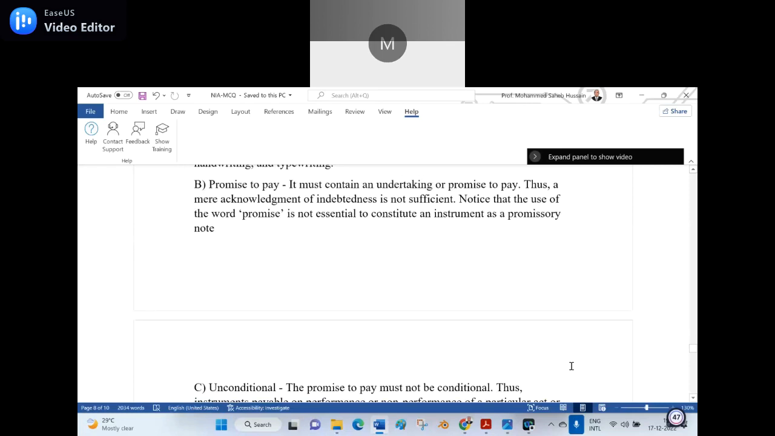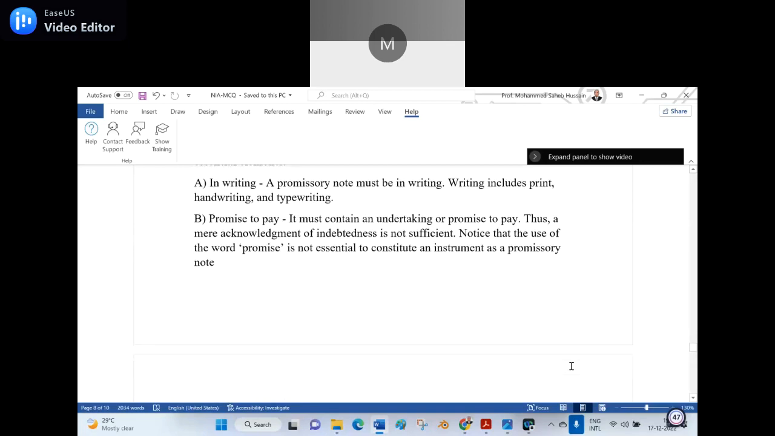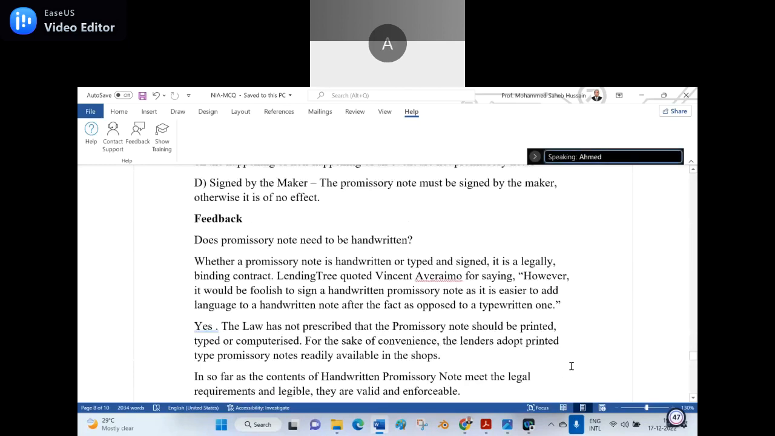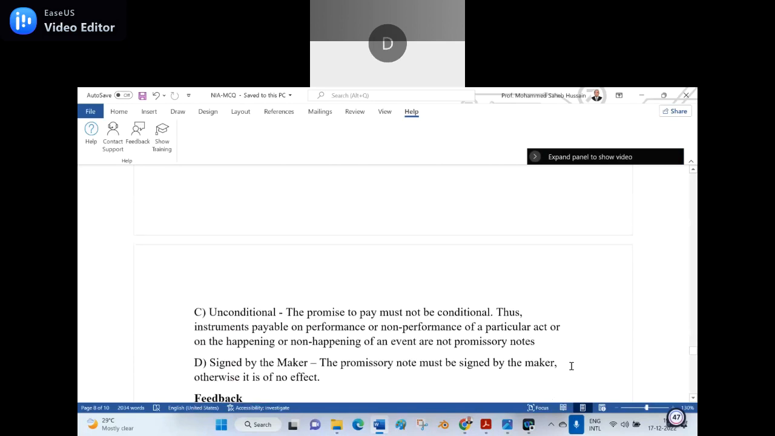Now you tell me. One is wrong, but others are right. Sir, option C is wrong. What others are right? Unconditional. C is wrong. C, sir.